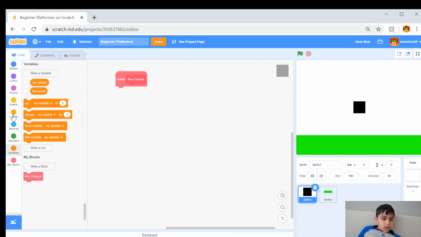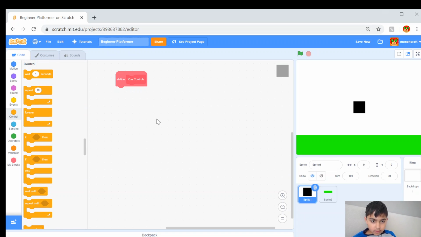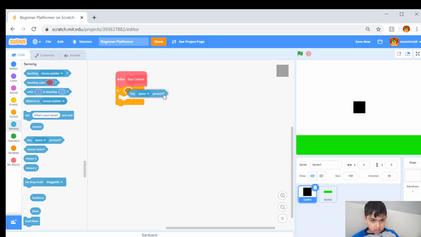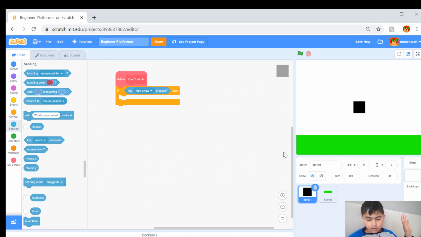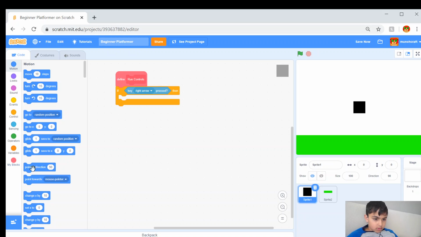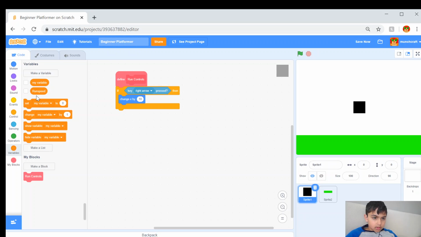And then we are going to want to say if key right arrow pressed, then we are going to want to change X by run speed. So we're going to get this change X box, change X by run speed. What this is doing is changing the position of your character by the speed that they're running.